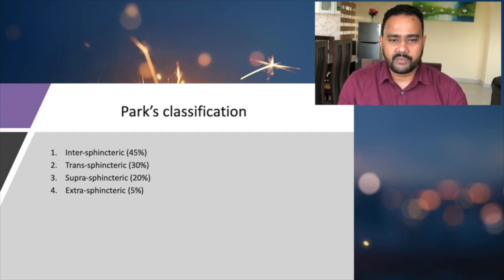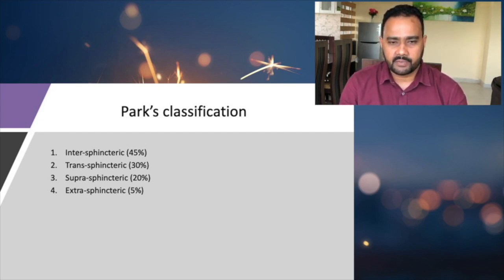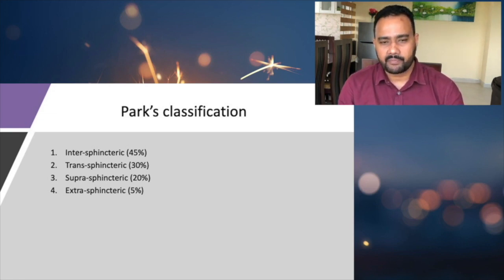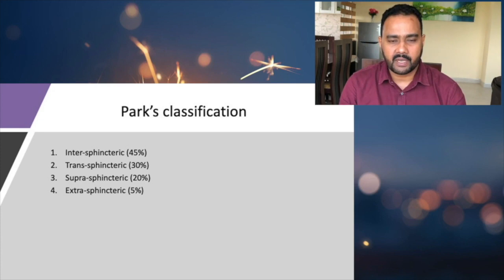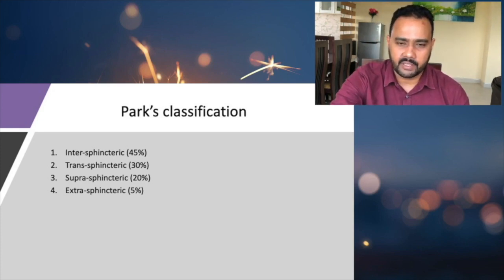Now, the Parkes classification. You should know there are 4 types of fistula according to the Parkes classification. Majority, that is 45% of the time, it is an intersphincteric fistula, 30% of the time it is a transsphincteric fistula, and suprasphincteric as well as extrasphincteric fistulas are rare. So the common types are intersphincteric fistula as well as transsphincteric fistula.